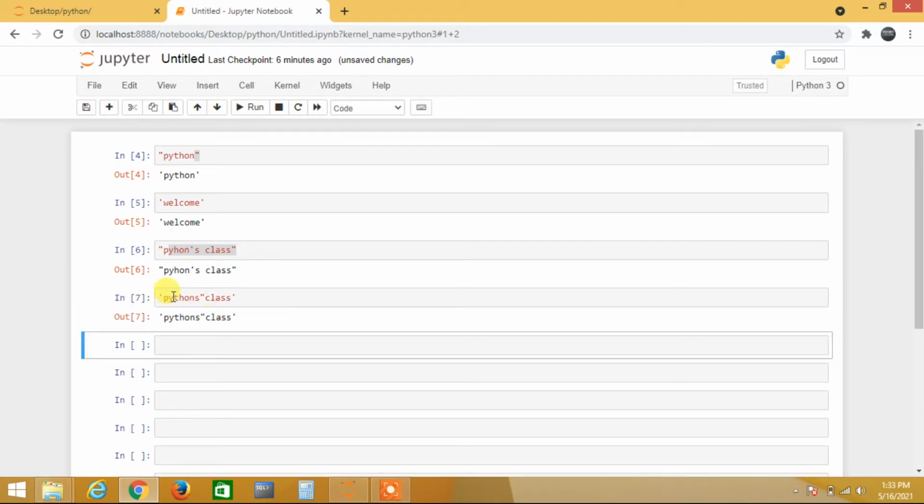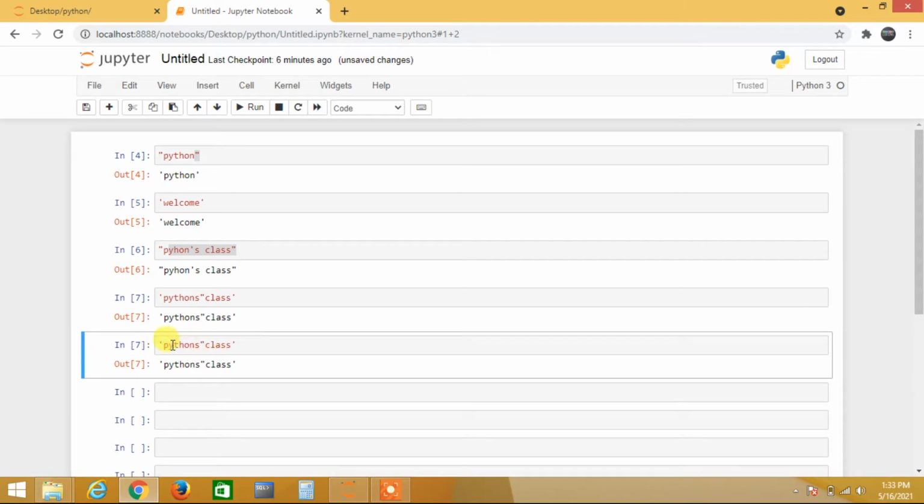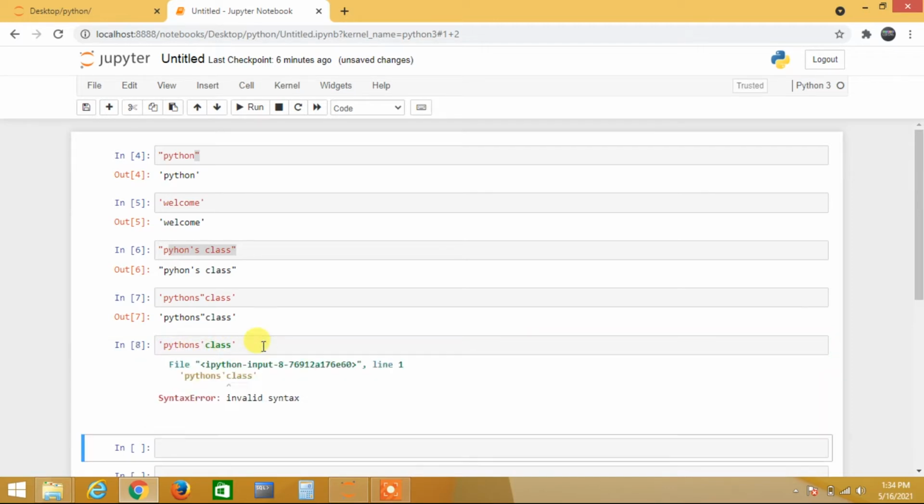See, when I write within single quote and try to use double quote inside, I am not going to get an error. But when I copy this cell, Ctrl+C, then Ctrl+V, see what I am doing here: previously I used double quote right over there, now I just want single quote. Inside the single quote I am using another single quote, and when I run this cell, I am getting a syntax error. It says invalid syntax.